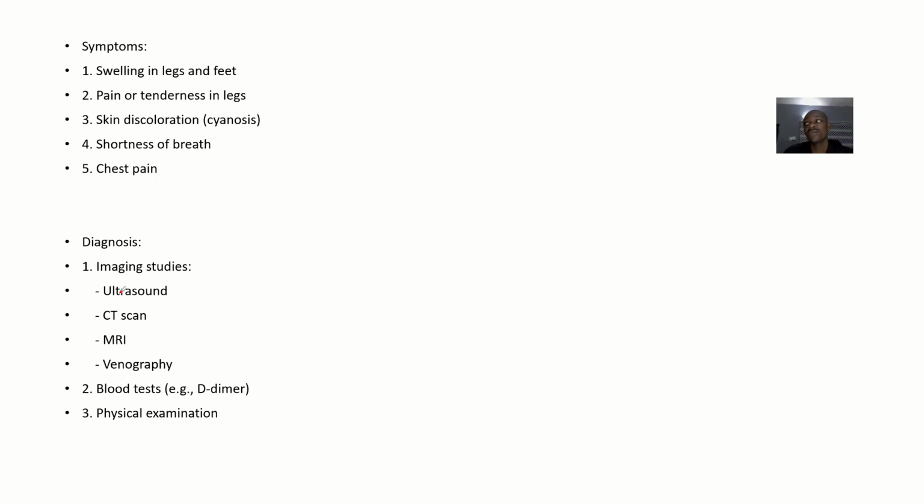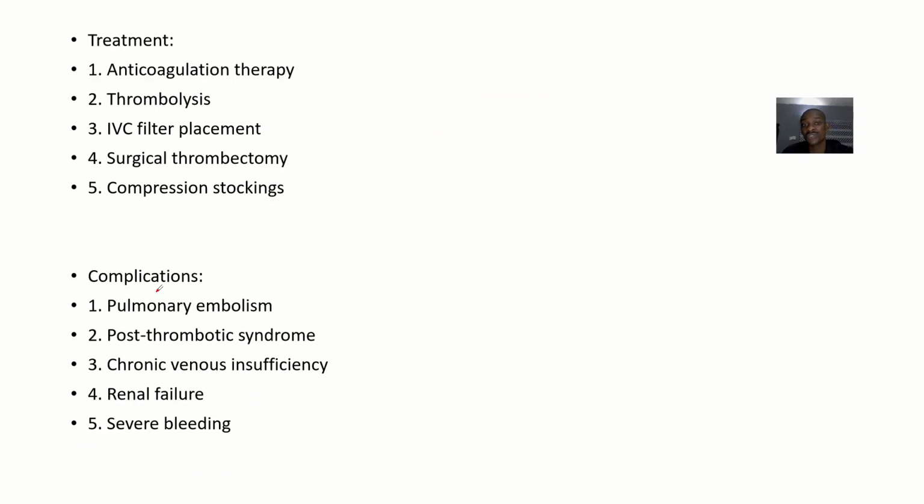The symptoms: if there's inferior vena cava thrombosis, it could lead to swelling in the legs and feet. There'll be pain and tenderness in the legs. Skin discoloration, right? The patient will be cyanosed. There will be shortness of breath and chest pain, right? Diagnosis, you might want to use ultrasound, CT scan, MRI, venography, blood tests, then some physical examination of the patient, right?